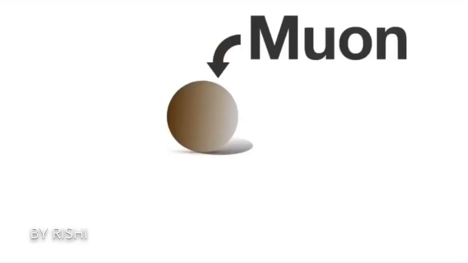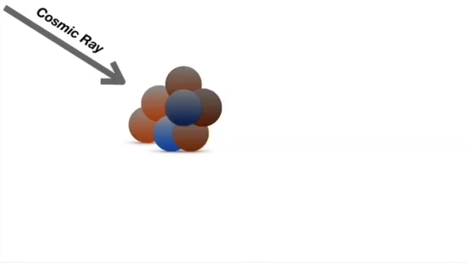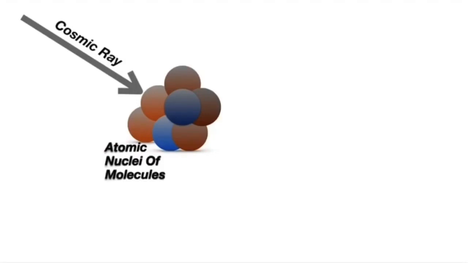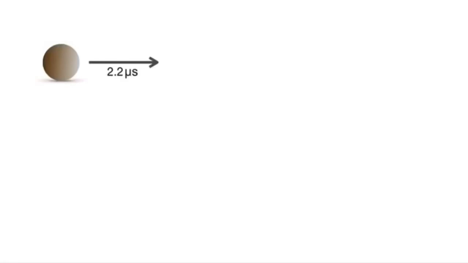This is a muon. It is an elementary particle similar to an electron but with a much greater mass. Muons are formed when cosmic rays collide with the atomic nuclei of molecules in the atmosphere to form pions. These pions then immediately decay into muons and other particles. A muon particle has a lifespan of about 2.2 microseconds before it decays.